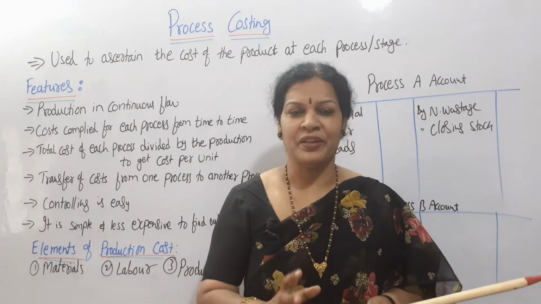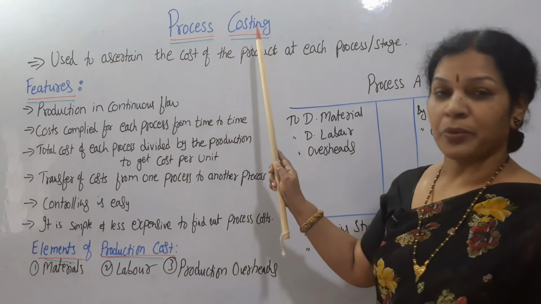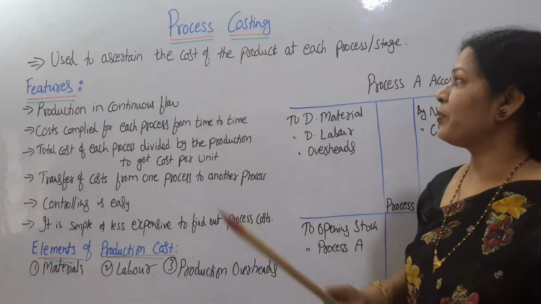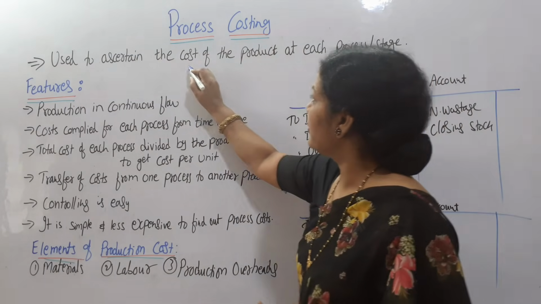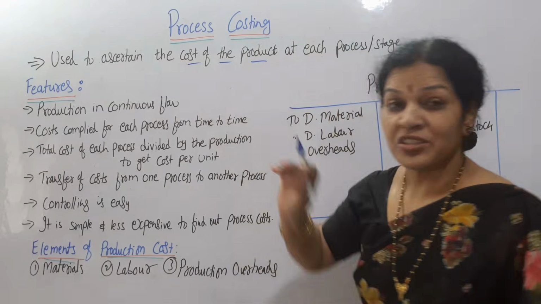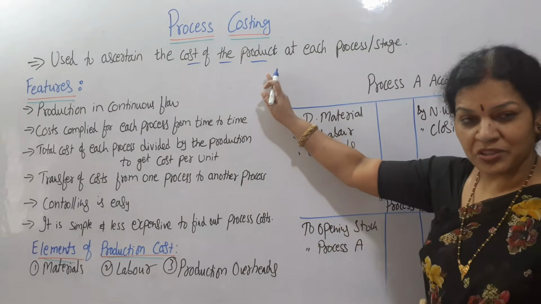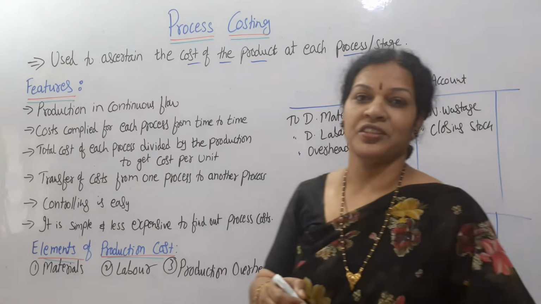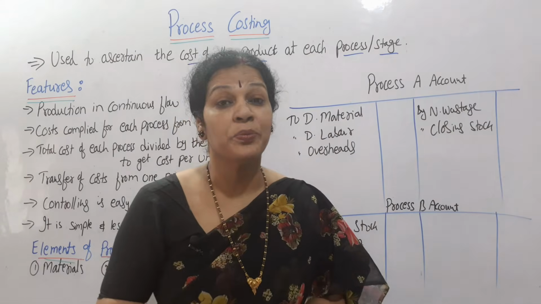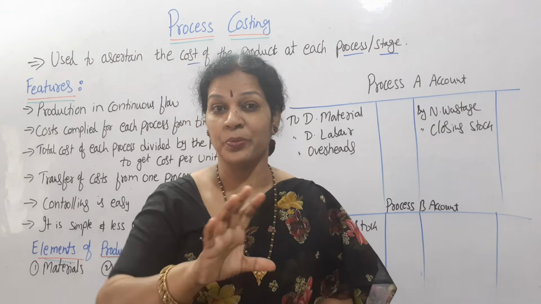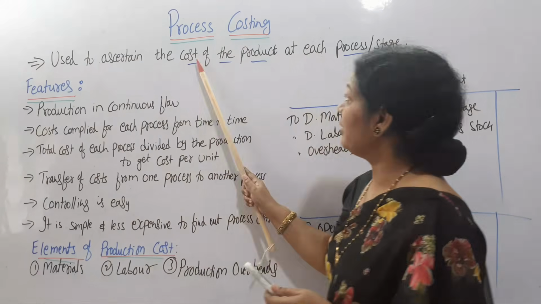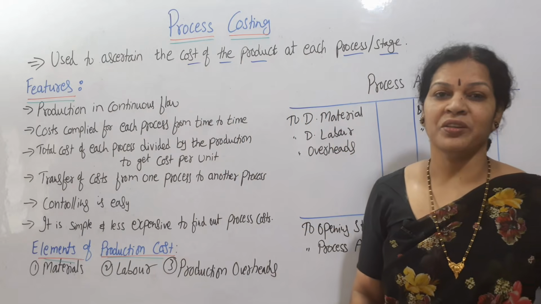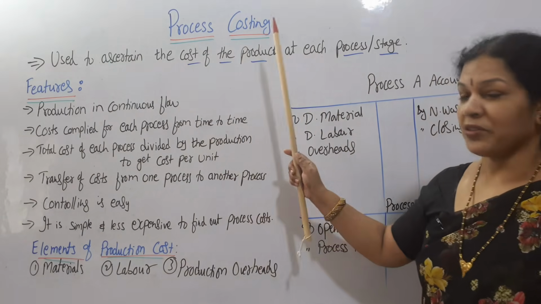Now, in a simple definition I would say that process costing is used to ascertain the cost of a product. It is used to ascertain the cost of the production, or the cost of the product, at each process or each stage. Stage wise, process wise, we can come to know the cost of the product. This is what we call process costing.